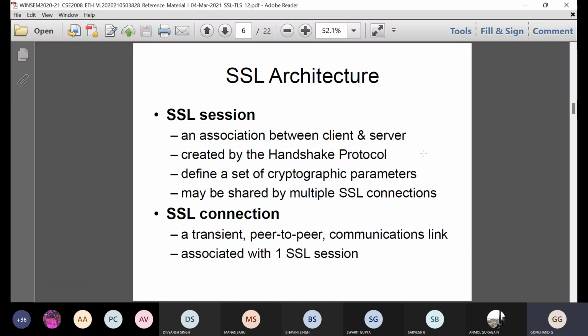We can also have multiple SSL connections. Next, what is called an SSL connection? It is a transient, peer-to-peer communication link associated with one SSL session.